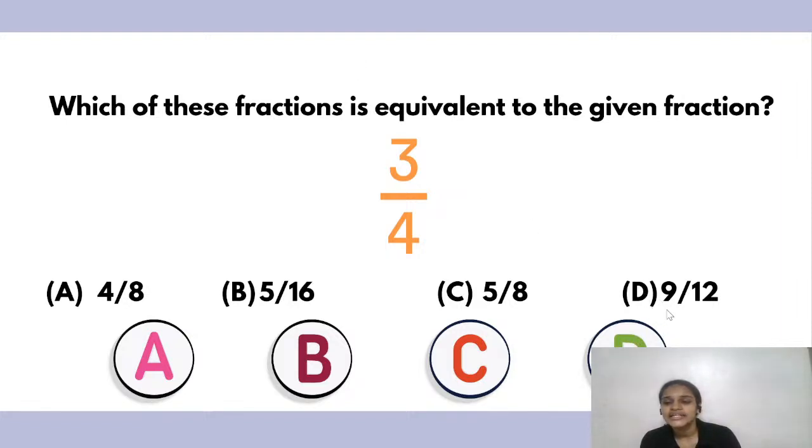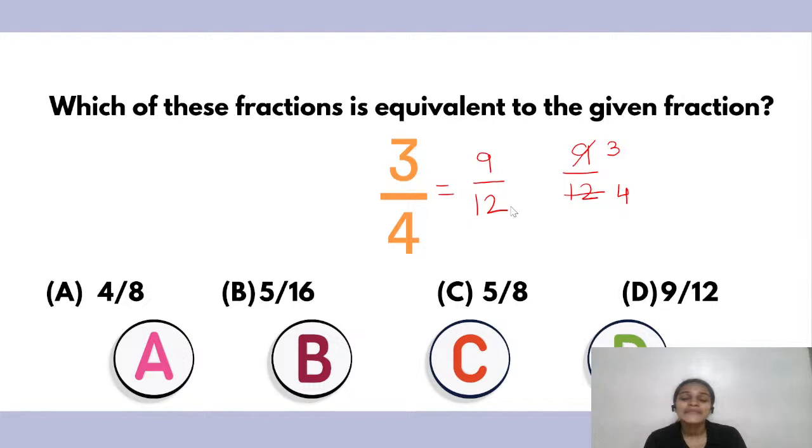So the answer for D is 9 by 12. Is this equivalent to 3 upon 4 or not? Let's take the fraction 9 by 12 and see whether we can reduce it to 3 upon 4. Let's take 3's table. 3 3's are 9 and 3 4's are 12. Yes, absolutely right. Since on reducing we do get 3 upon 4, your answer is absolutely right.